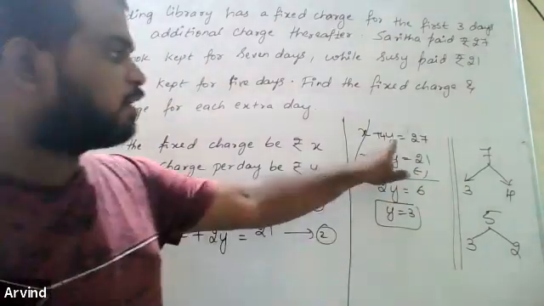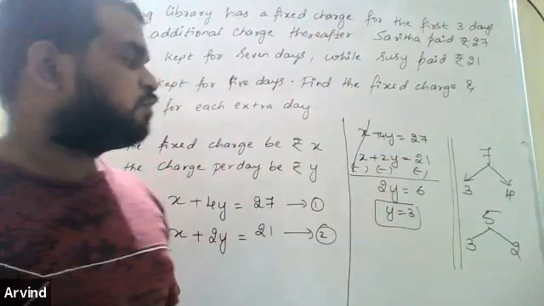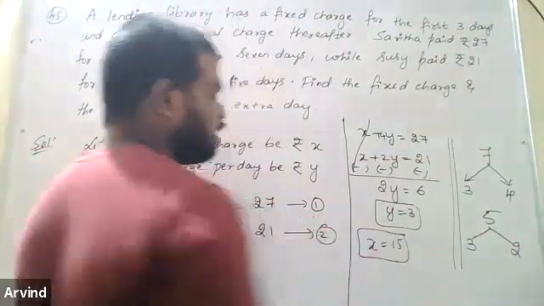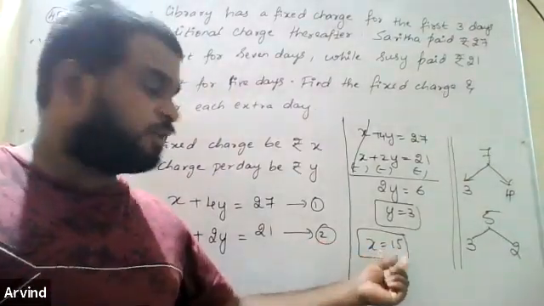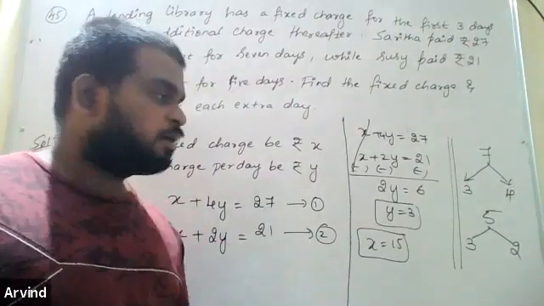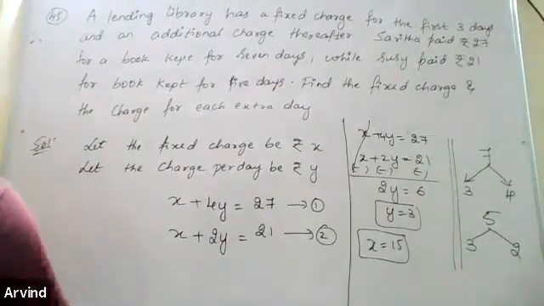Substitute this y here. 4 3s are 12. Send that 12 to the other side. 27 minus 12 gives you 15. Therefore, x is equal to 15. Therefore, at the last you have to write: fixed charge is 15 rupees and charge per day is 3 rupees.